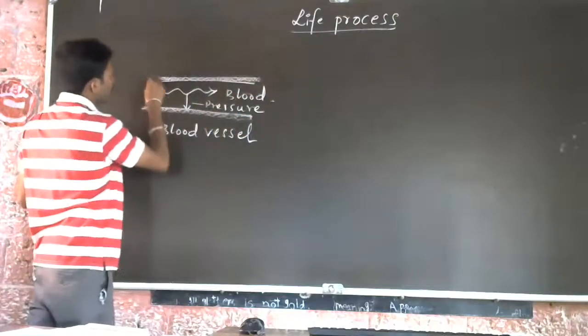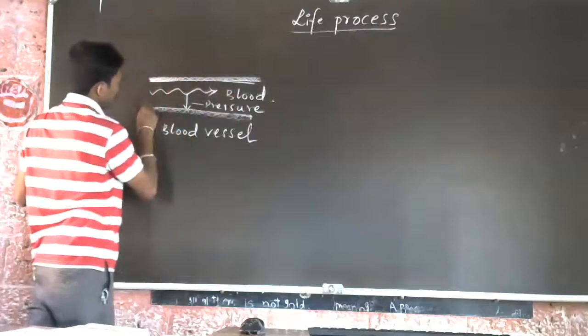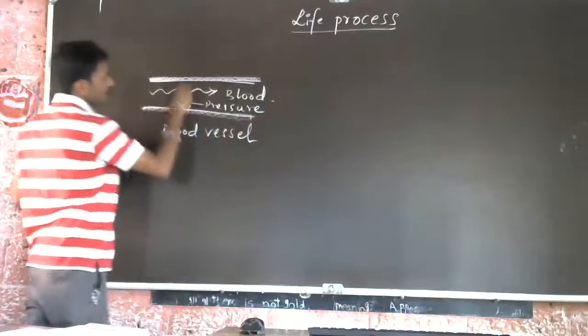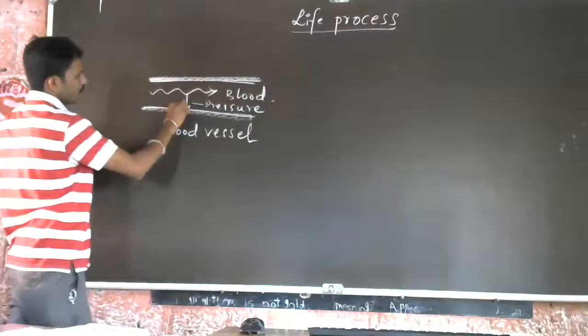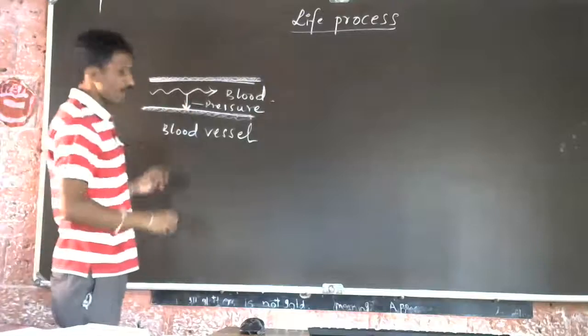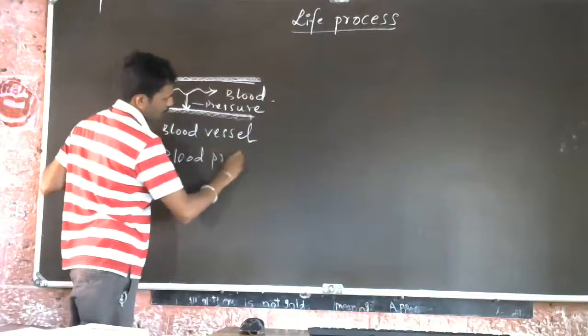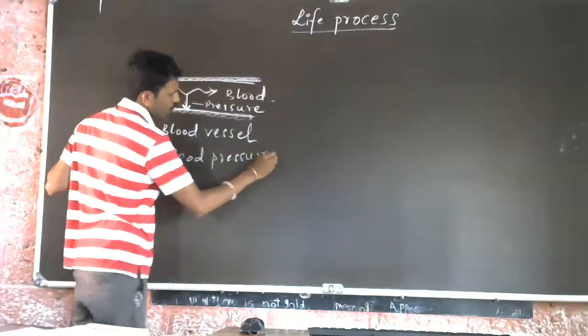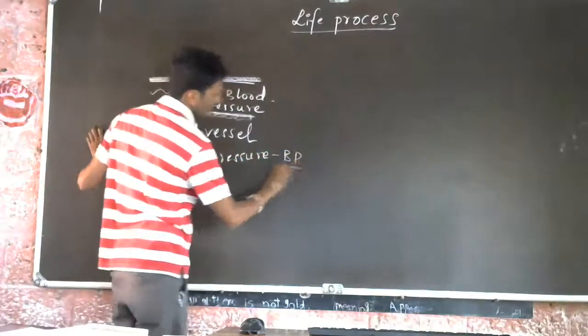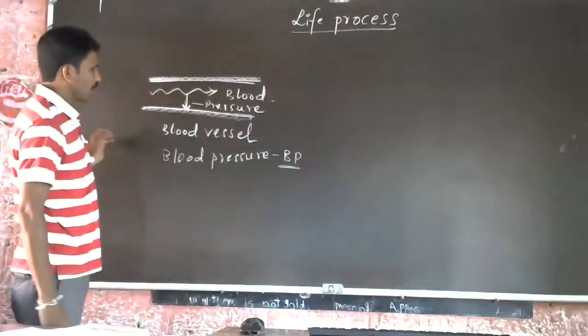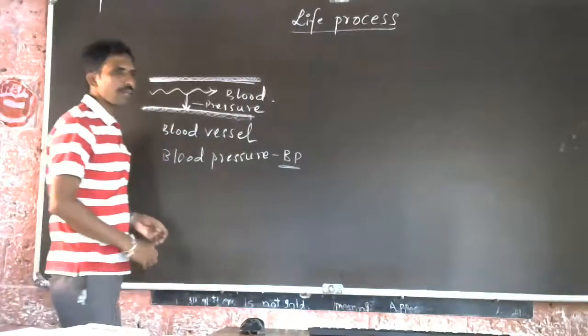It applies some pressure. This pressure is called blood pressure. Normally we call it BP, blood pressure.